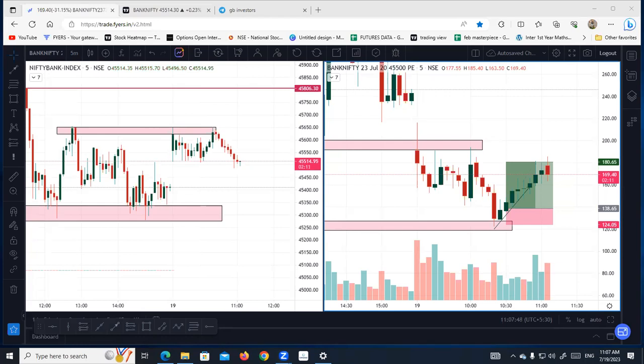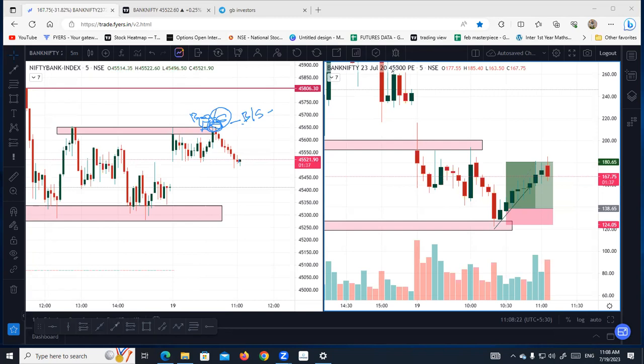Like I mentioned, once the seller gets active here, I shall take a trade. I already mentioned that if a buyer or seller is waiting here, he would wait for the price to come to this level and then take a trade. If the price crosses over here and gives a complete closing, and the buyer has strength, then the buyer will break this high and continue this level.